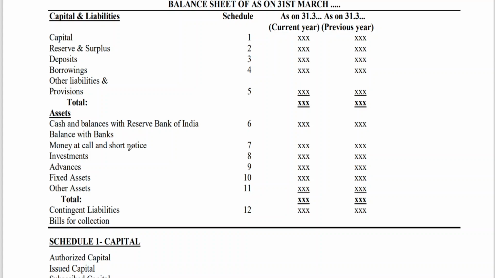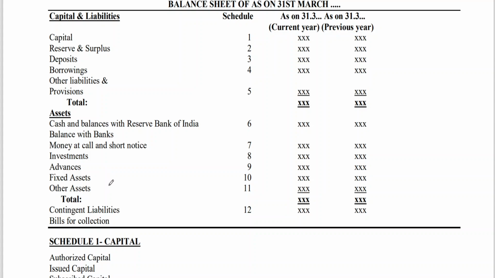Money at call and short notice means you can convert the amount, you can get the cash within a short span of time. Then we will be having investments, advances 9, fixed assets 10, other assets 11.